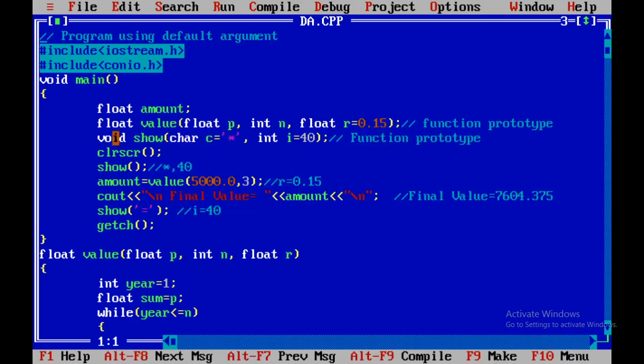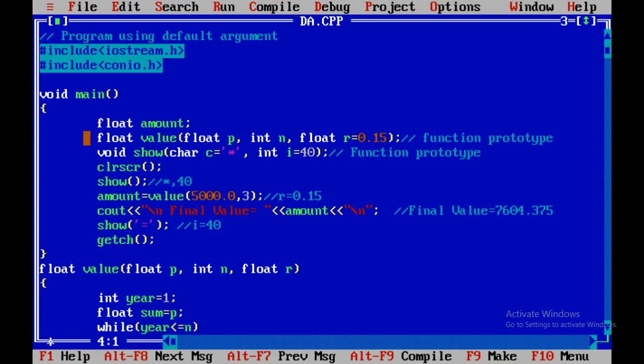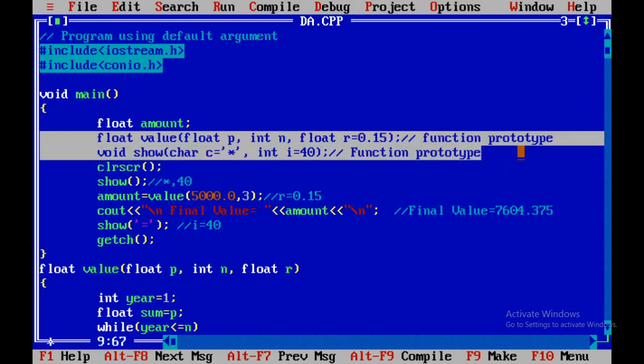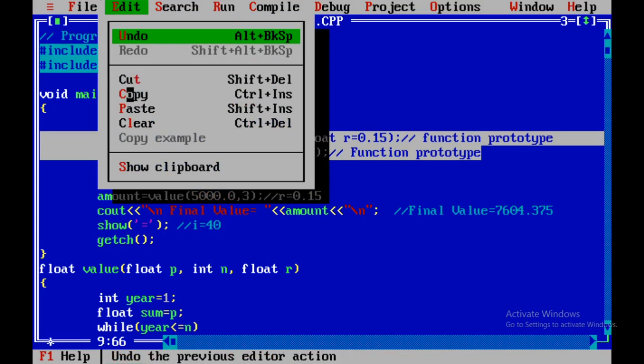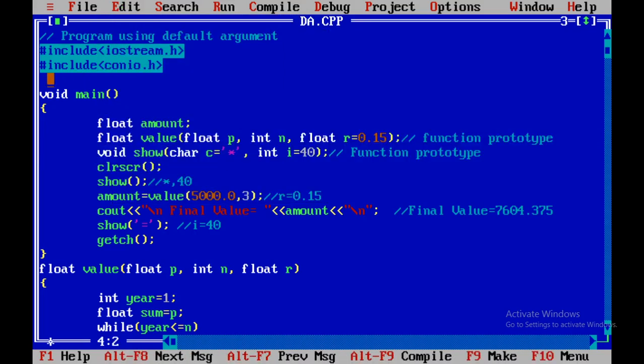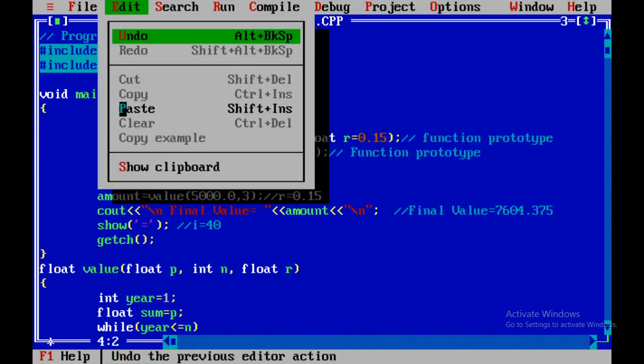So in this code, I have written this prototype in the main function. You can also write these prototypes outside the main function. Here also we can write. We just copy and paste. I can show you. So I do copy, and here I paste.